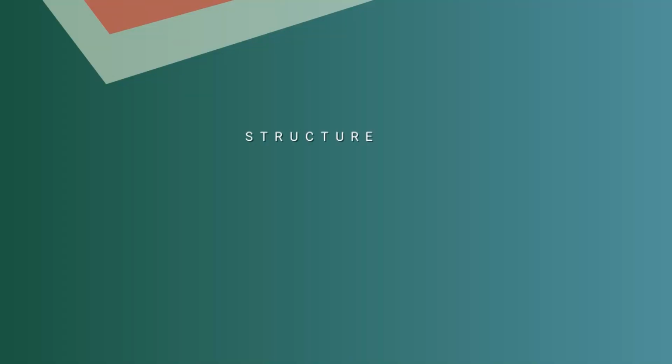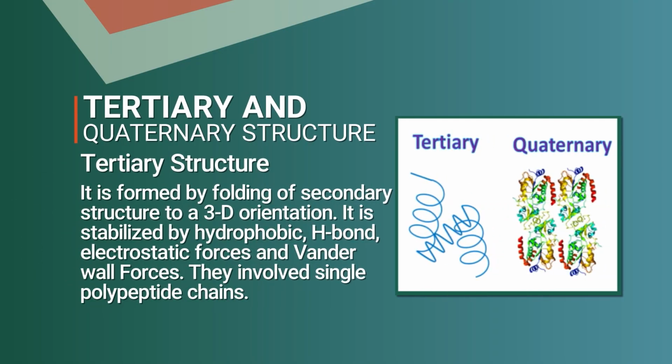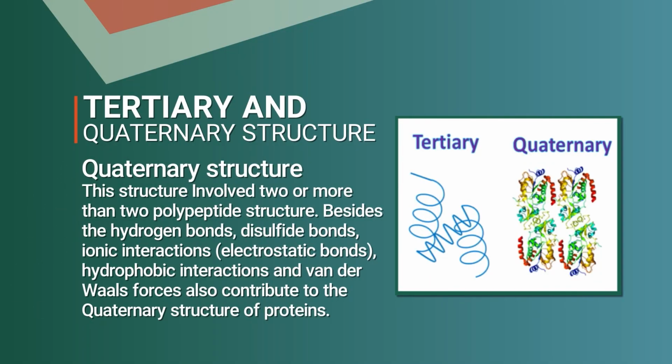Then we will move to tertiary and quaternary structure. The tertiary structure is formed by folding of secondary structure into a 3D orientation. It is stabilized by hydrophobic interactions, H bonds, electrostatic forces and van der Waals forces. It involves a single polypeptide chain. When we come to quaternary structure, this structure involves two or more polypeptide chains.